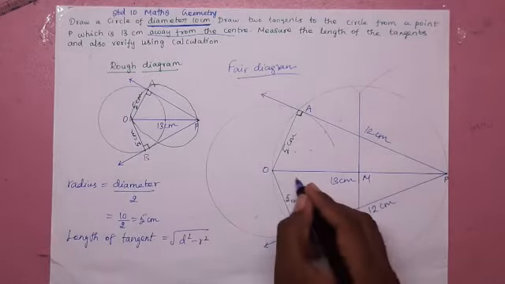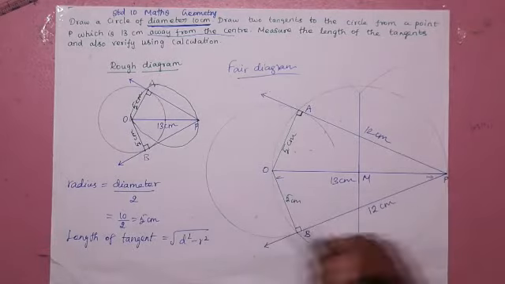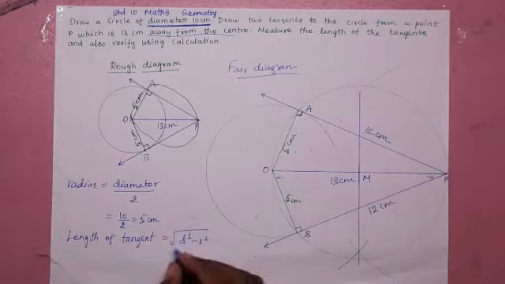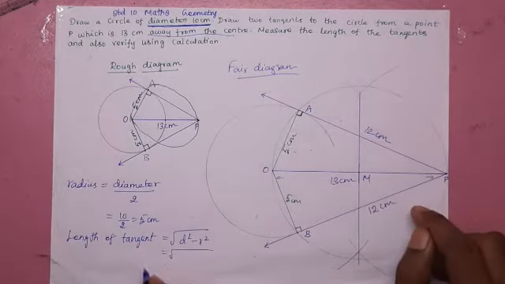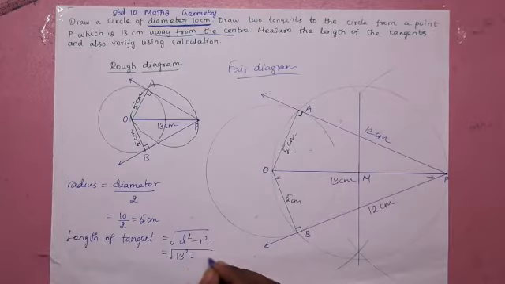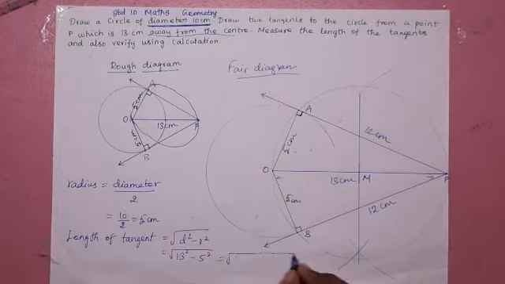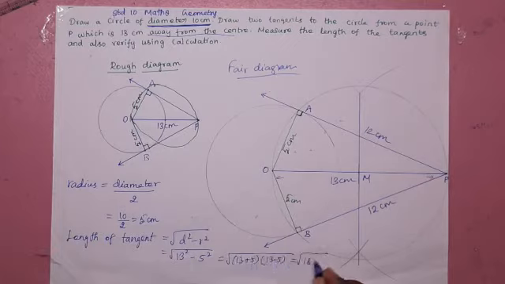What is d? The distance between the center and P, which is OP. Root of 13 square minus radius 5 square. Here you can use the formula a plus b, a minus b, and the answer will come quickly. It is equal to root of 13 plus 5 into 13 minus 5. What is 13 plus 5? 18 into 8. We can take 9 into 2. It is equal to square root of 9 into 2 into 2 into 4.